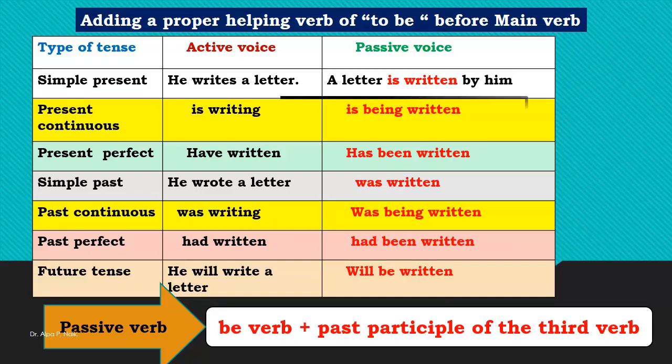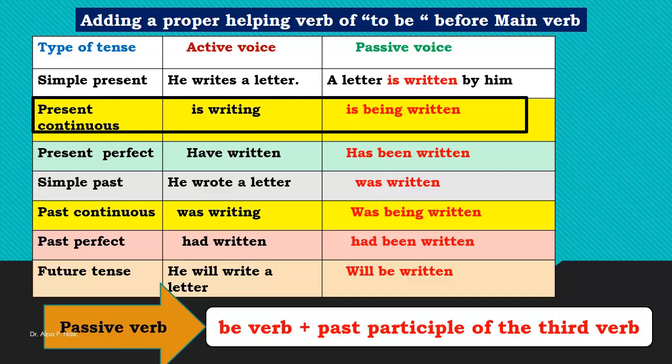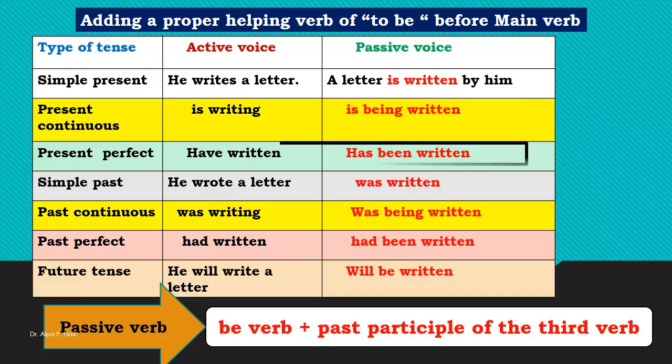But in case of present continuous tense, where the verb is writing, it becomes is being written. In case of present perfect tense, it is have written or has written. Passive voice changes to has been written.